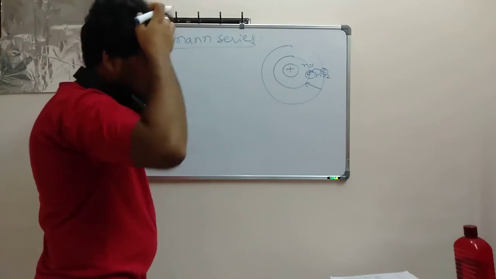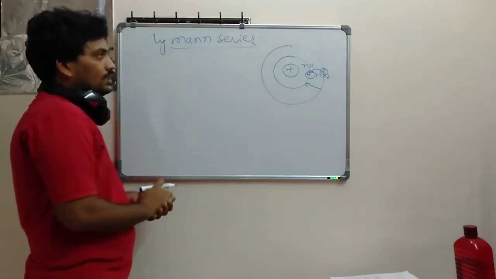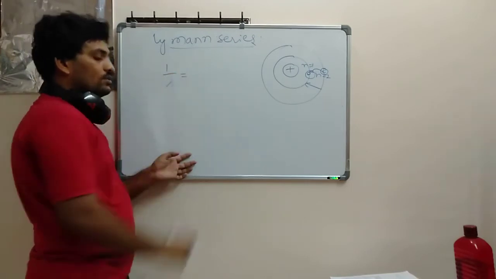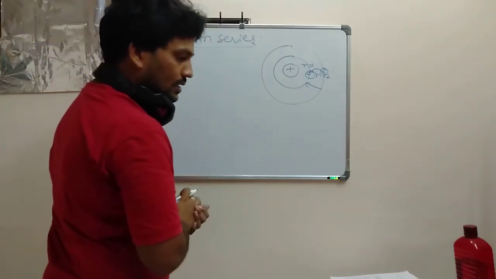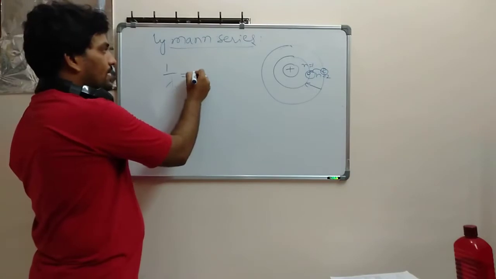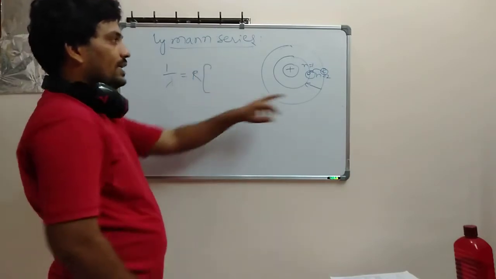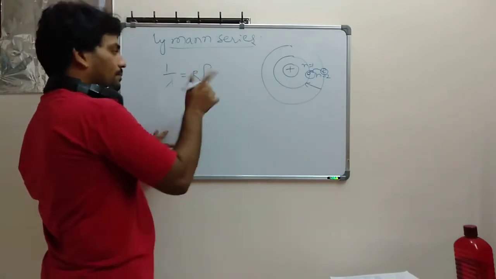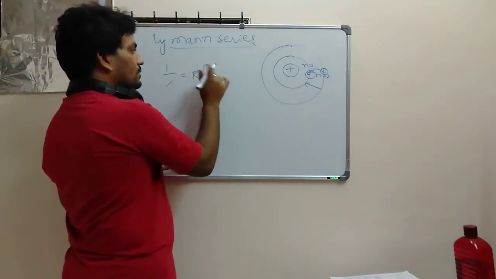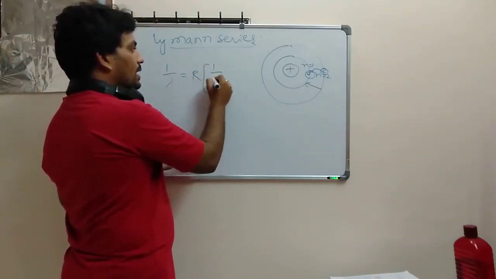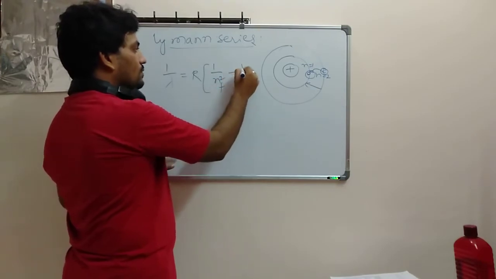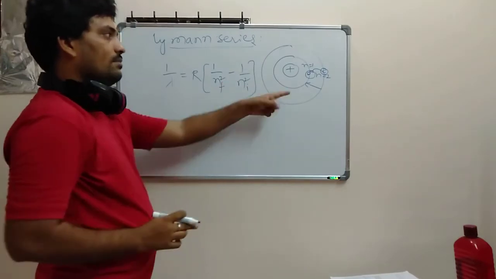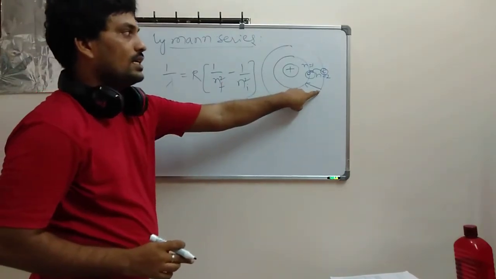So Lyman has taken nf, which means he has considered it in 1 by lambda. So I can write that equation: 1 by lambda is equal to R into 1 by nf square minus 1 by ni square. Here it is coming from the second to the first.